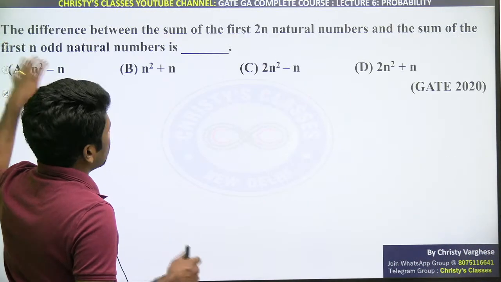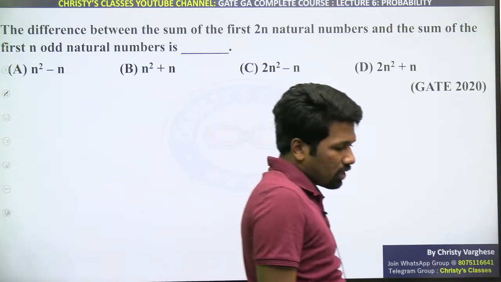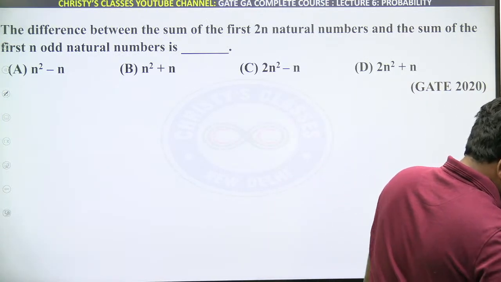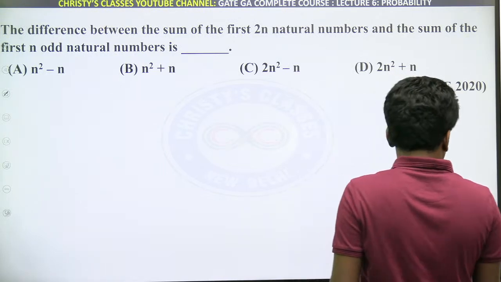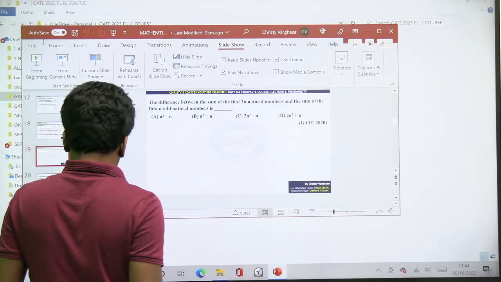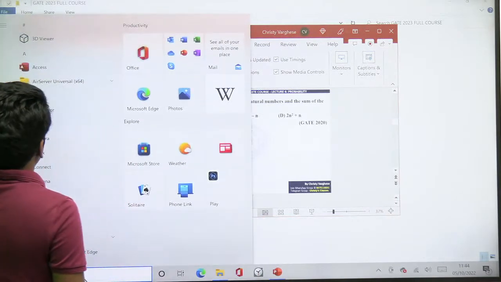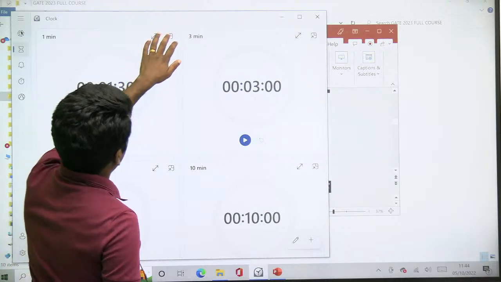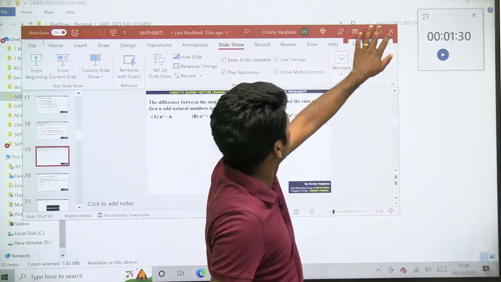Geometric sequence I will come back to after that. This is a GATE 2020 problem. All of you try it. I'll give you 2 minutes to try. I'll set the timer also, just a minute. Try it, all of you. Yeah, 1.5 minutes will be enough, I guess.